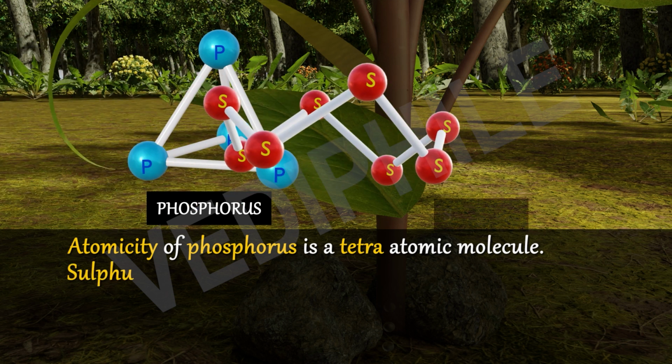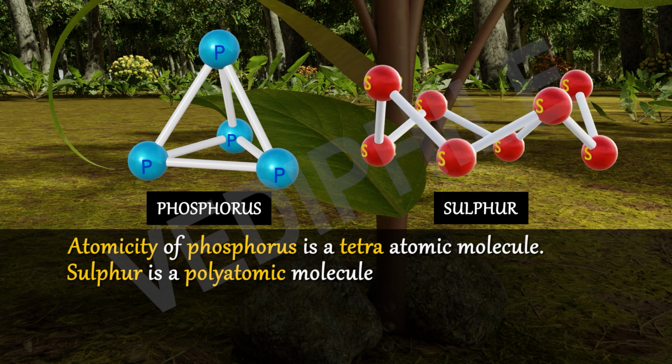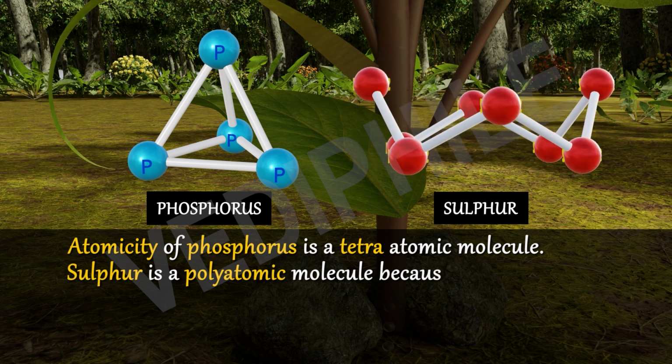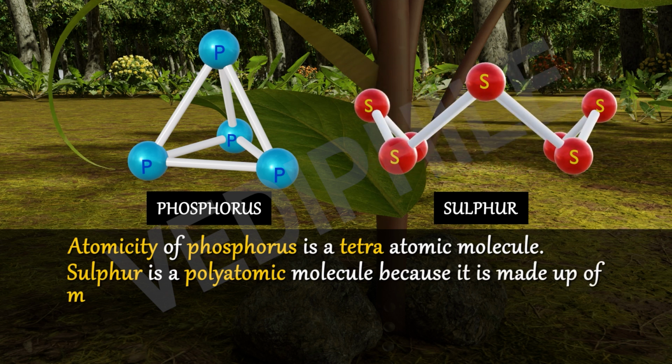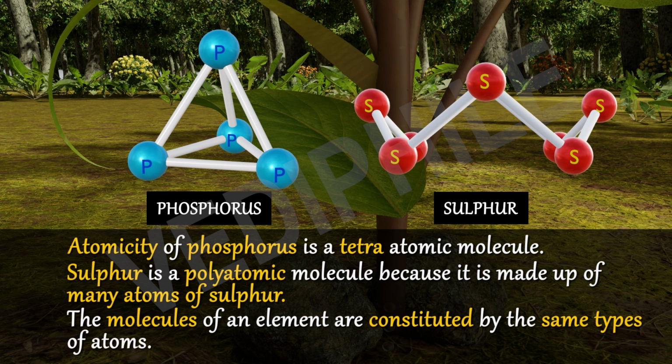And sulfur is a polyatomic molecule, because it is made up of many atoms of sulfur. The molecules of an element are constituted by the same type of atoms.